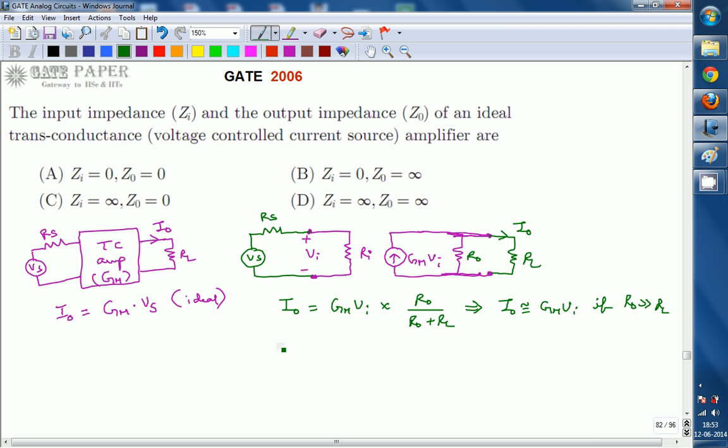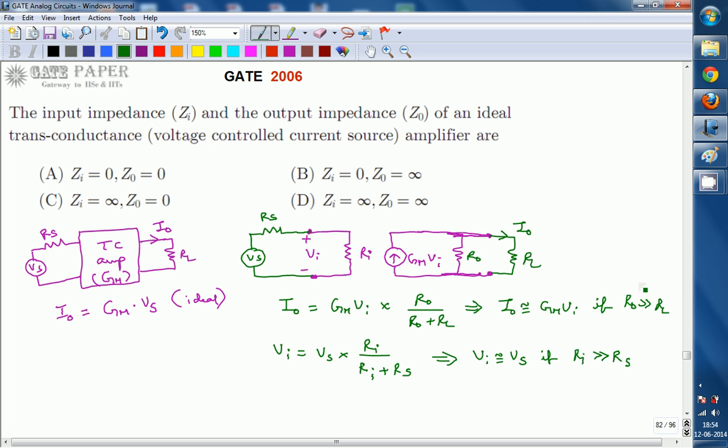If you write the equation between Vi and Vs by using the voltage division rule, you can write Vi equal to Vs times Ri divided by Ri plus Rs. From this we can say Vi is approximately equal to Vs if Ri is very large compared to the source resistance. So if R0 is very large compared to the load resistance, I0 is approximated as Gm into Vi, and Vi will be equal to Vs if Ri is very large compared to Rs.